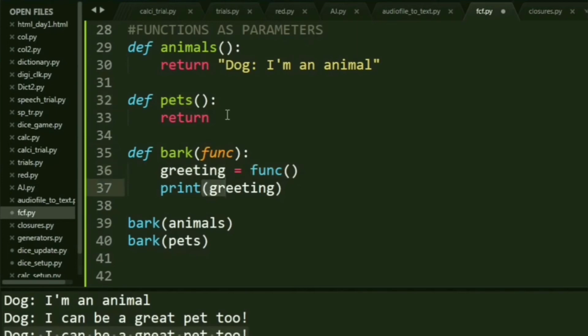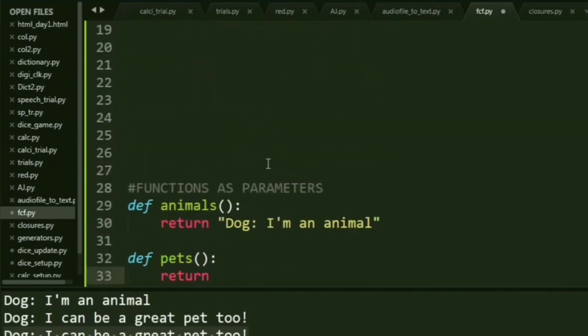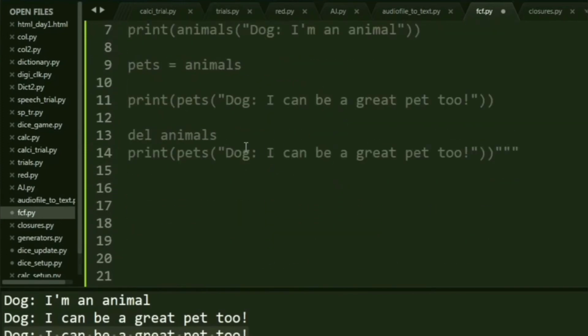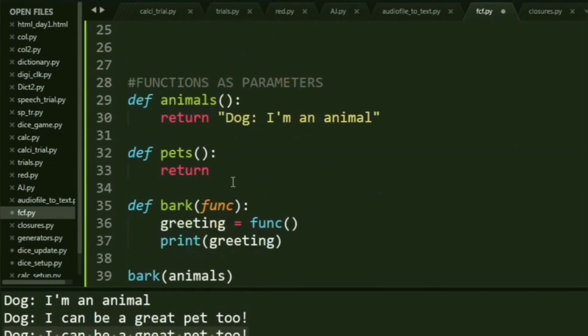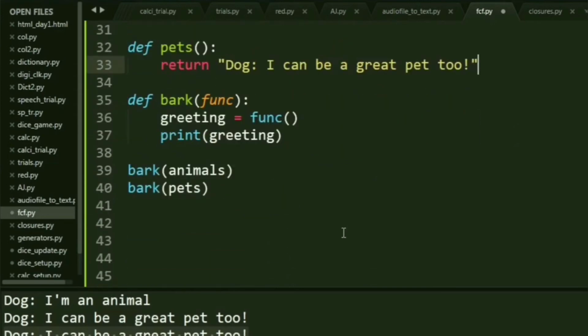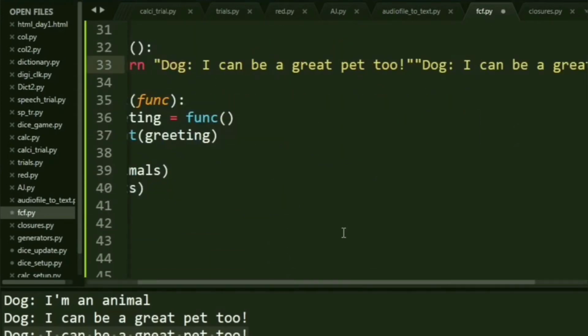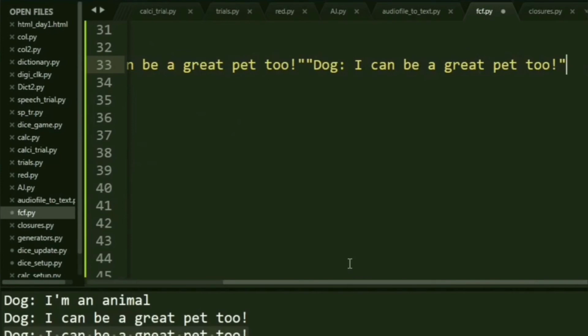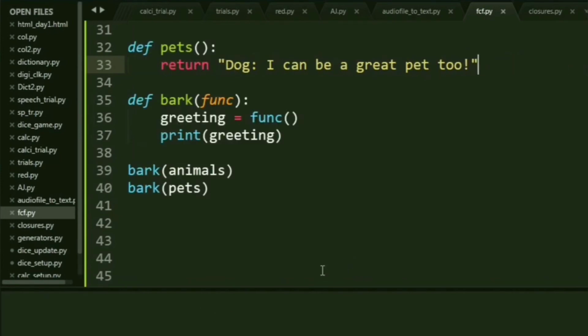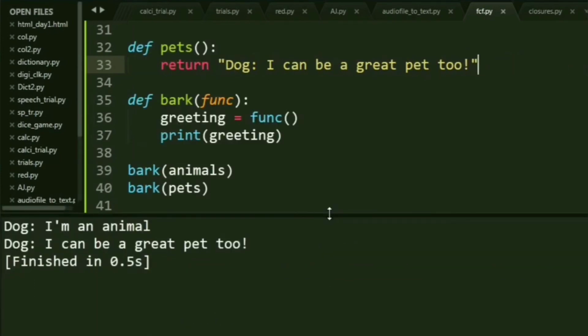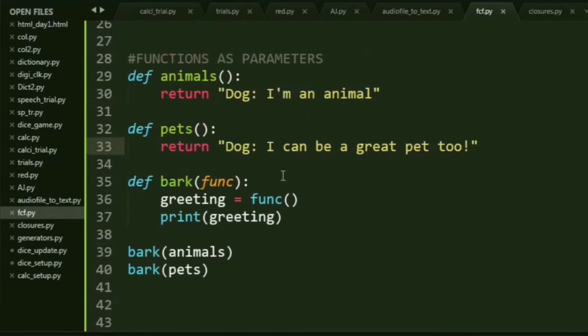Now I'm just going to give the same previous statement that I used here, "dog, I can be a great pet too", because of course dogs are great pets. Okay, now let's try this out. There you go. You have "dog, I'm an animal". "Dog, I can be a great pet too". And that's it. I hope you all understood functions as parameters.